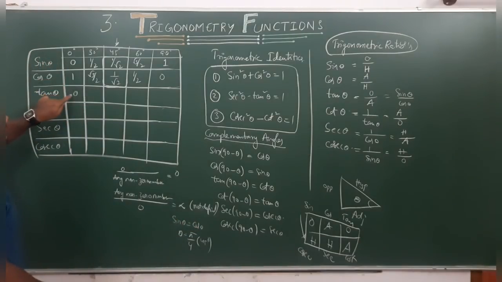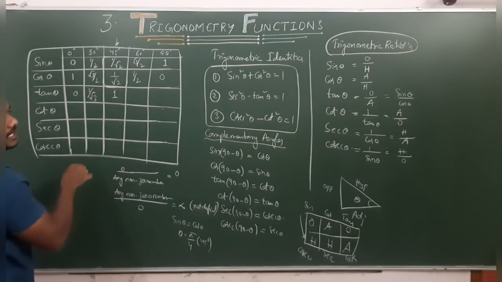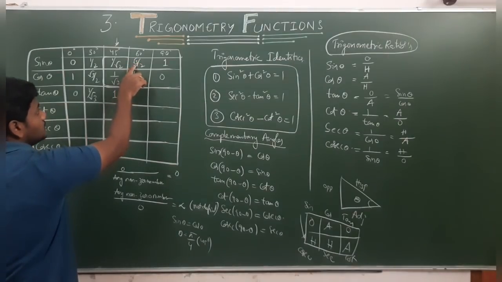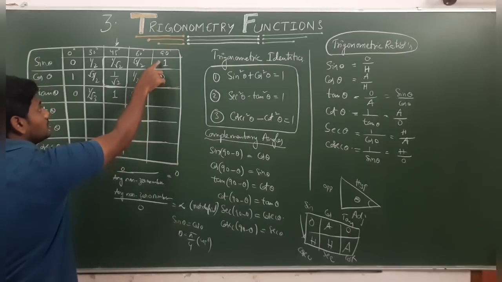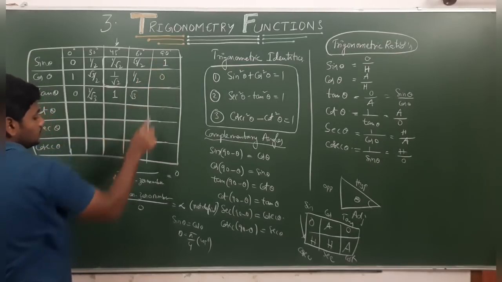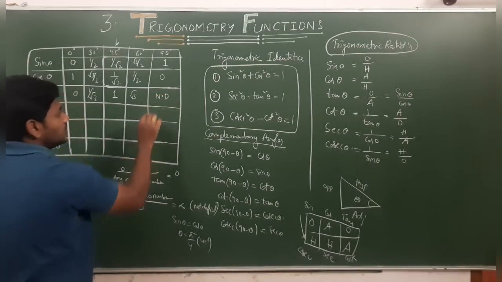So 0 by 1 is nothing but 0. 1 by 2 by root 3 by 2 is 1 by root 3. 1 by 2 by 1 by 2 is 1. Tan 45 is 1. Next, tan 60: root 3 by 2 by 1 by 2 is nothing but root 3. Next, 1 by 0. This is a non-zero number by 0, nothing but infinity or not defined.